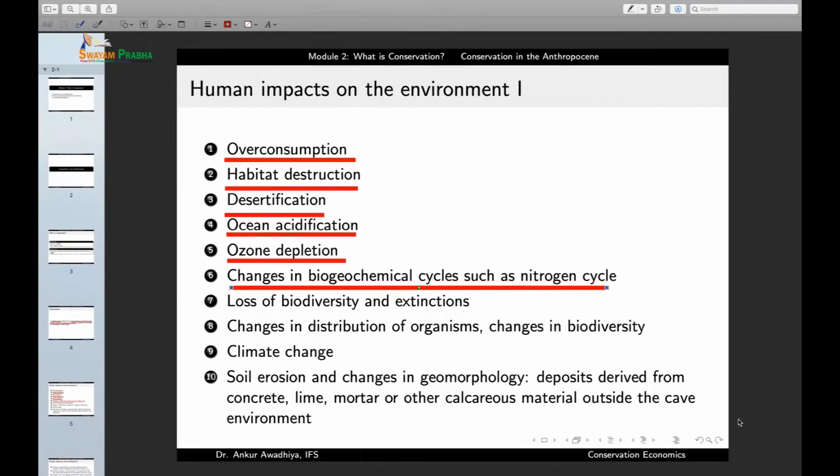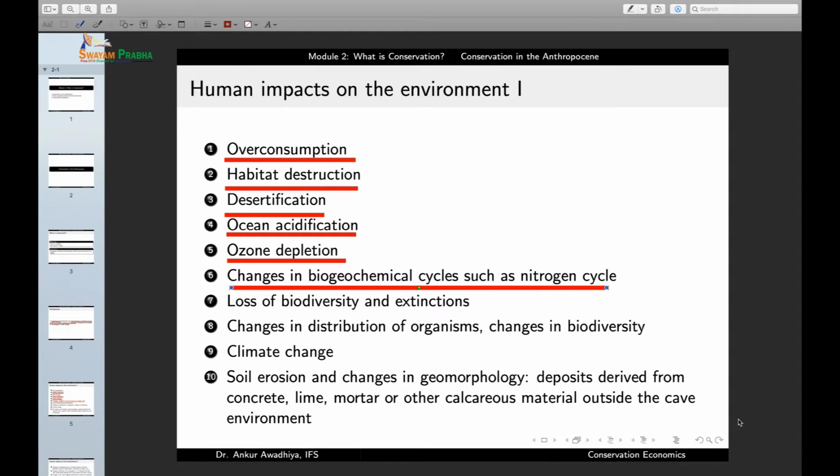We call it eutrophication of the water body, which is the adding up of nutrients into the water body, and this has a very drastic and dramatic effect on the water body. So changes in the biogeochemical cycle, such as the nitrogen cycle, through the use of mostly fertilizers, is also a major human impact that was not present before the Anthropocene.